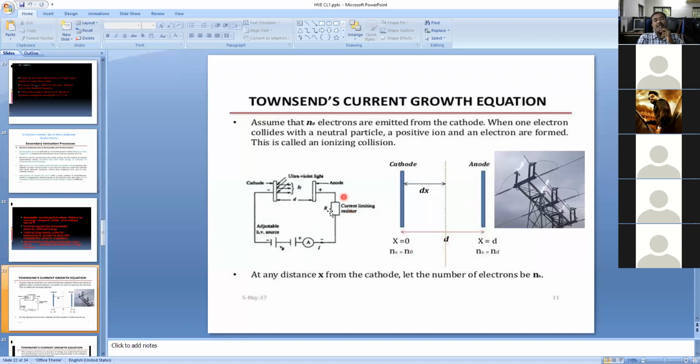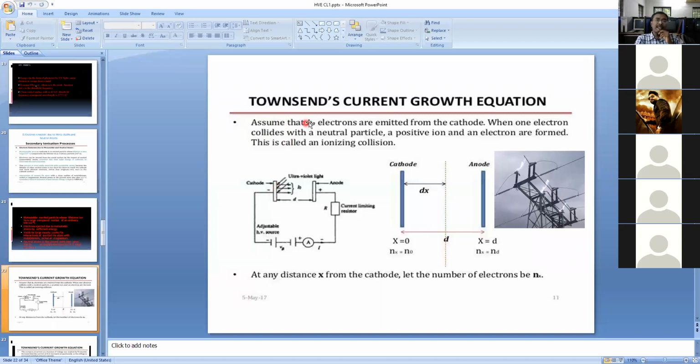All of you draw this again, the diagrams and the circuit diagram, and also this. During the initial condition, assume that n0 electrons are emitted from the cathode. The initial condition is when we give the power supply, when you apply high voltage to these two plates, the transient condition. During the transient condition, electrons are released. Those electrons are called n0, the electrons at the cathode plate. The number of electrons released is denoted as n0.